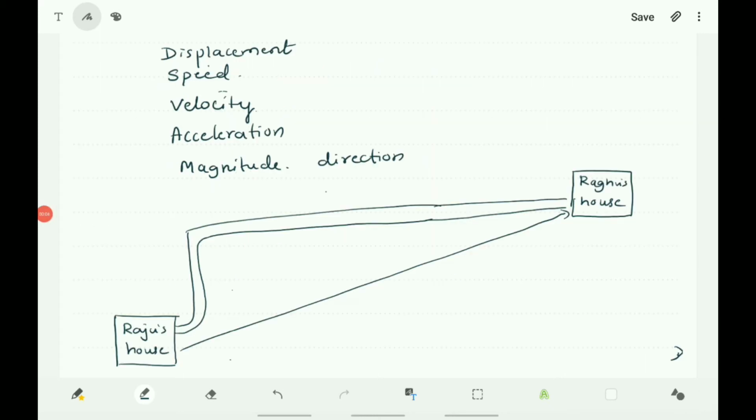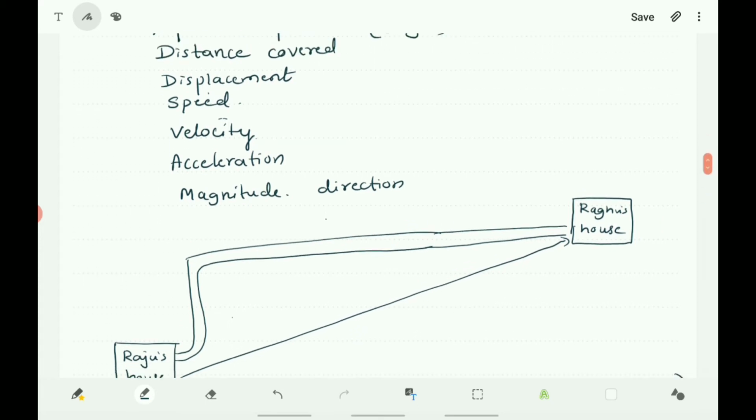Now, what is reference point? We describe the location of an object by specifying a reference point. That reference point is called origin. To describe the position of an object, we need to specify a reference point that is called origin. So what is origin? The point from which the motion of the object is to be observed is called origin. So to describe the motion of an object, we always have to take the reference point, which is called the origin. So let us discuss the reference point, displacement and distance covered with an example here.